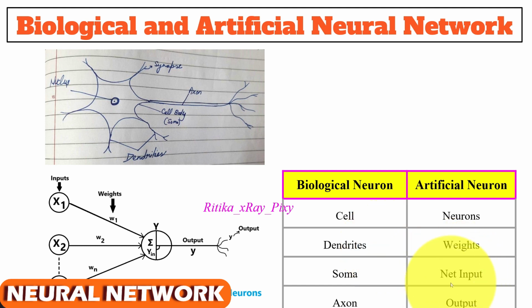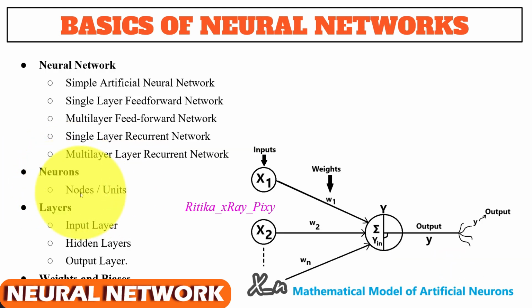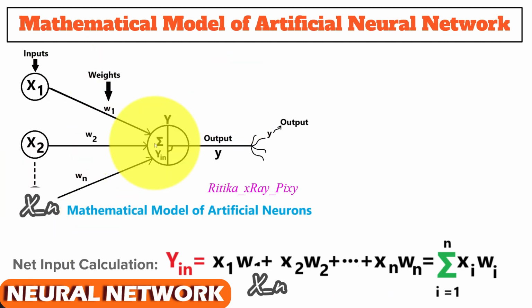We have net input instead of soma, and we have output instead of axon. Here we have neuron, that is also known as processing elements, nodes or units, and we have different layers in the artificial neural network architecture: input layer, hidden layer, output layer, that we will discuss in detail in the upcoming slides.